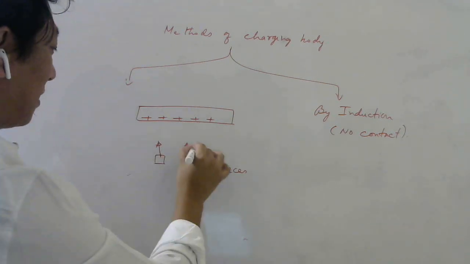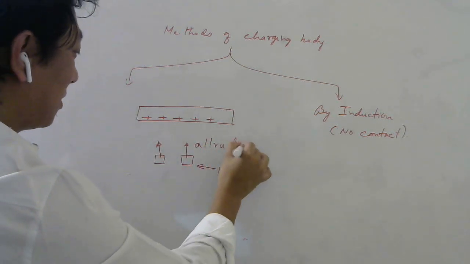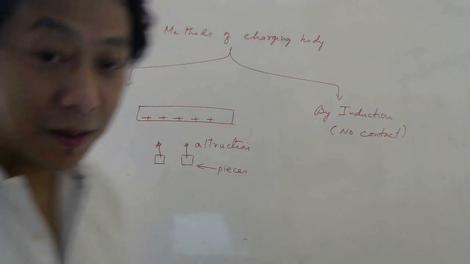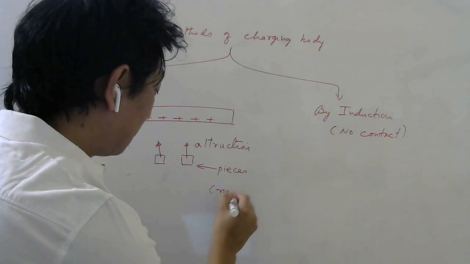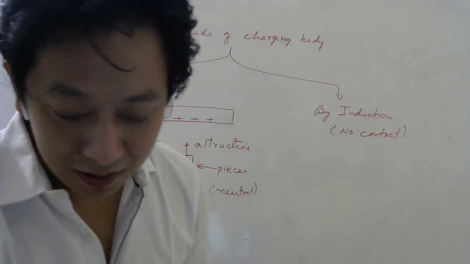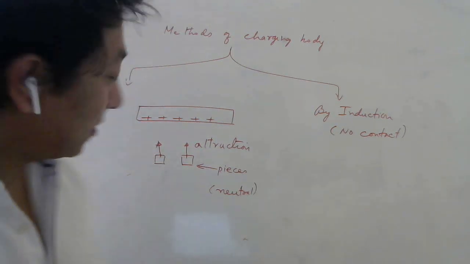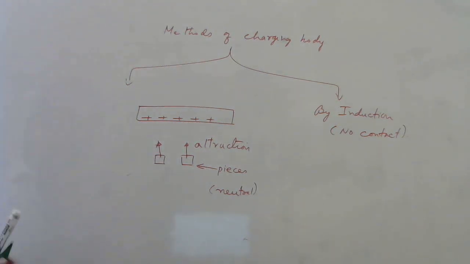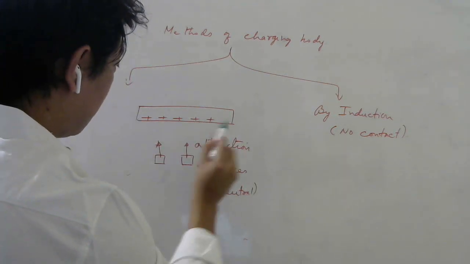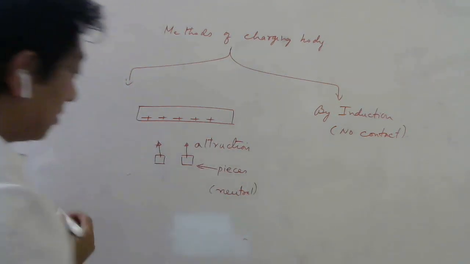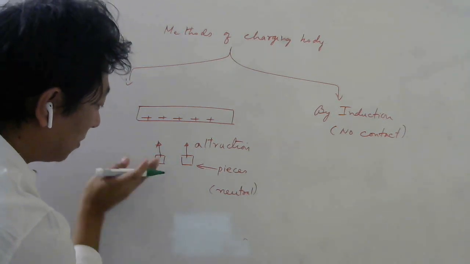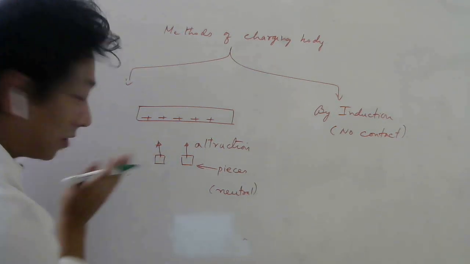Now the question is, sir, you told us positive charges attract negative charges, but these pieces of paper are neutral. So why is it getting attracted? Well, the subtle point here is that when you bring this positively charged body near these pieces of paper, whatever negative charges are there will be attracted.